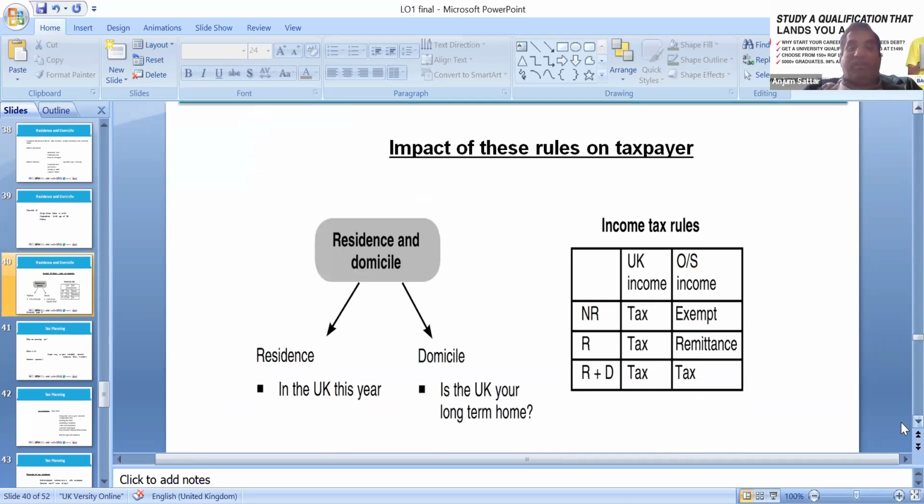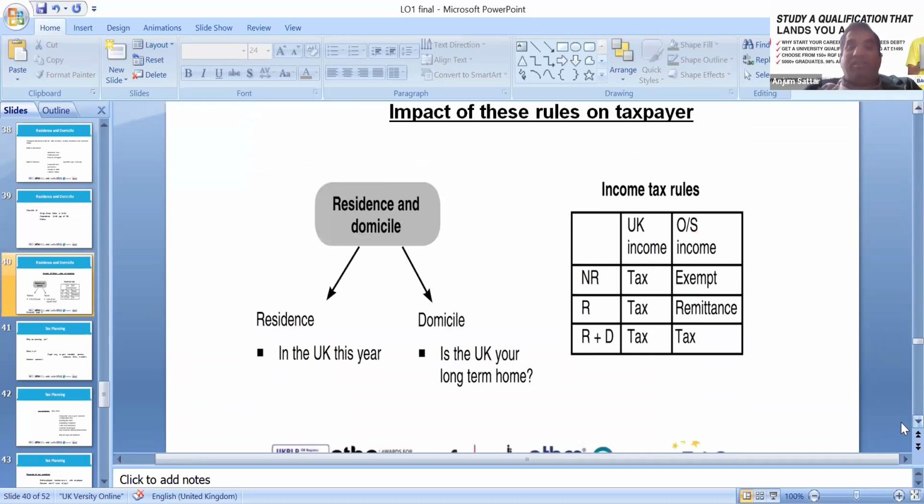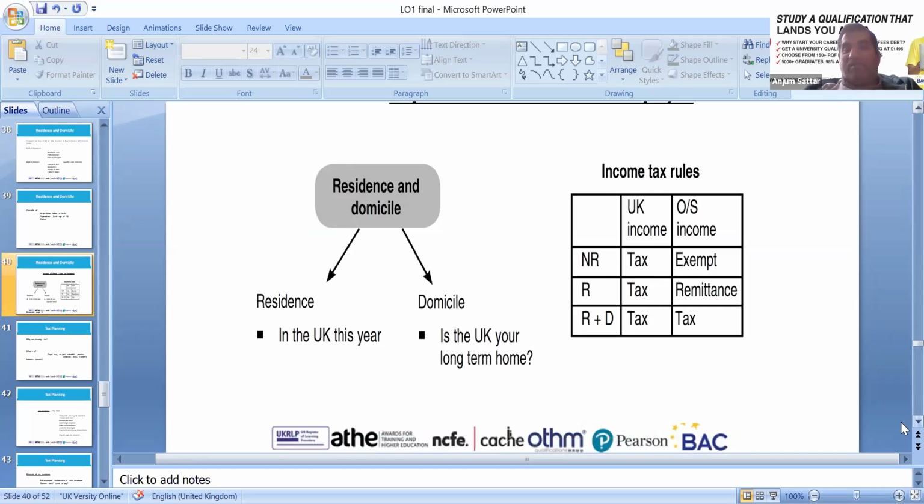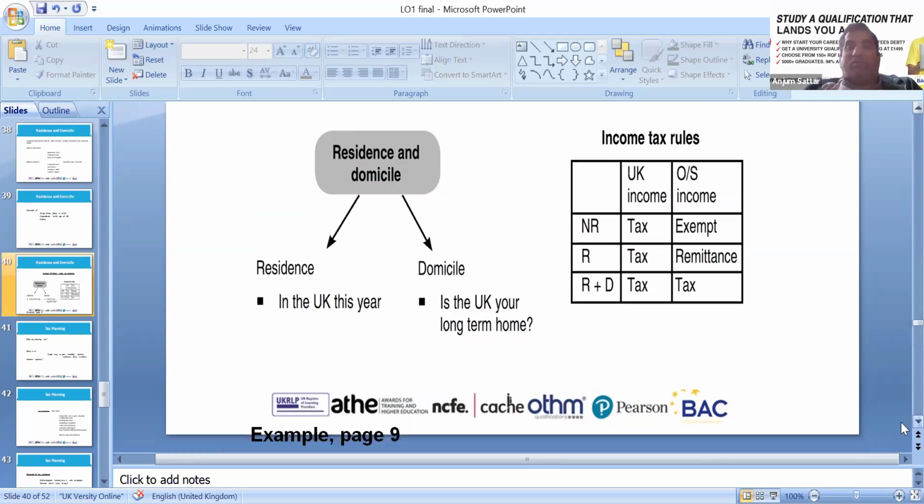For tax purposes, residence is in the UK, domicile is the UK, long-term home in the UK. So we can look at tax for someone who is not resident. We have to look at UK income tax, where overseas income is exempt. For a resident, remittance tax risk, we can look at research and development, as well as the dividend and other income. We can look at the taxation accordingly.